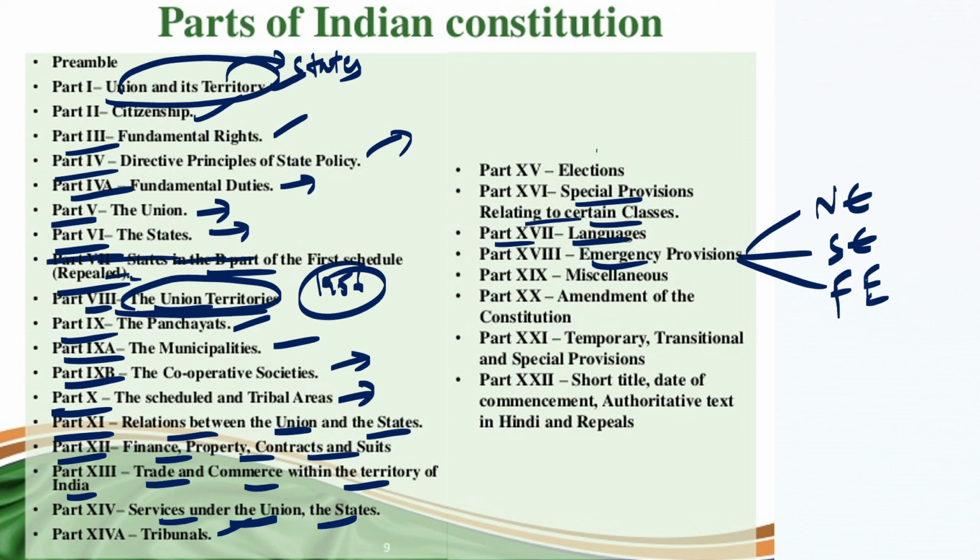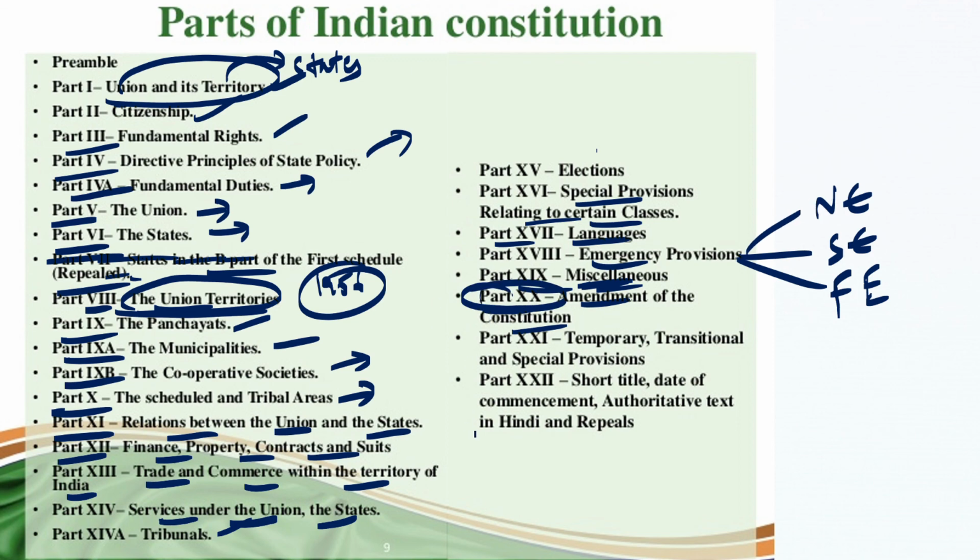Part 19 deals with the miscellaneous. All the provisions which couldn't be adjusted in any of the other parts are simply adjusted in miscellaneous, under part 19. Part 20 deals with the amendment of the constitution. In the beginning of the session we discussed that the constitution can be modified only through amendments. How it can be changed and what the process is, is illustrated in part 20. Now part 21 deals with the temporary, transitional and special provisions.